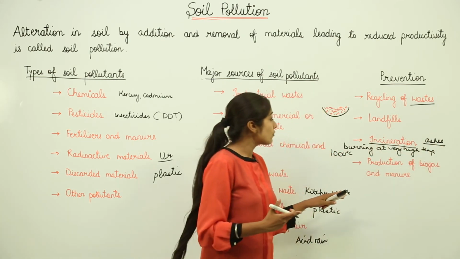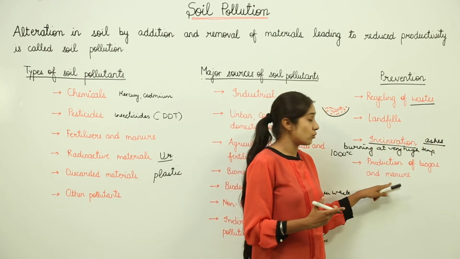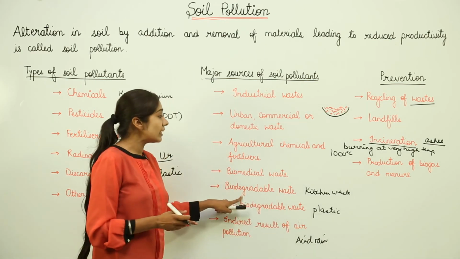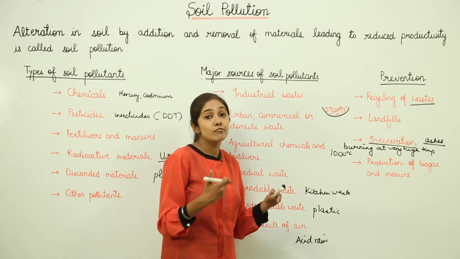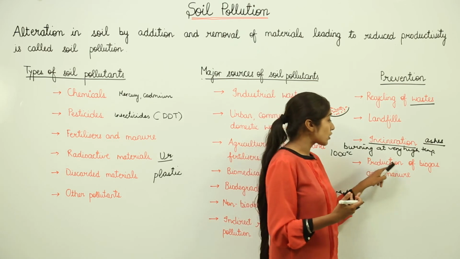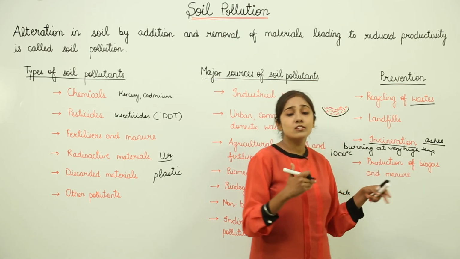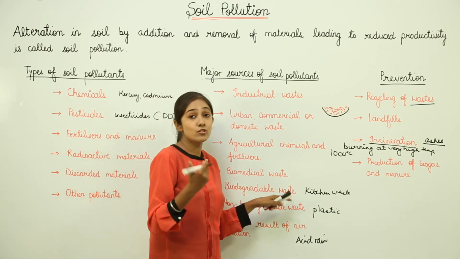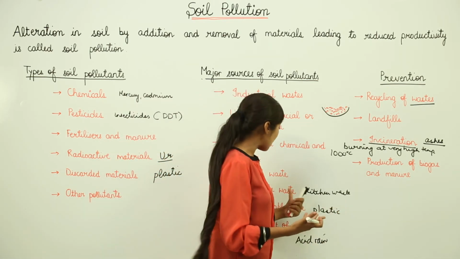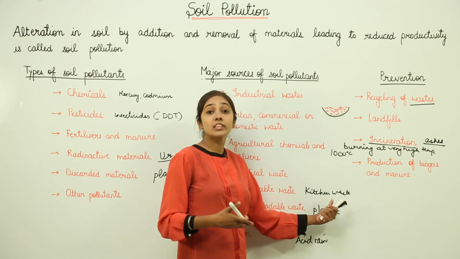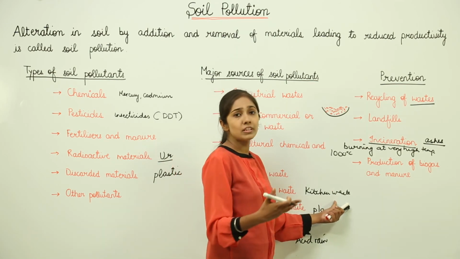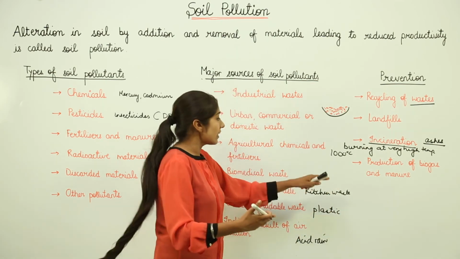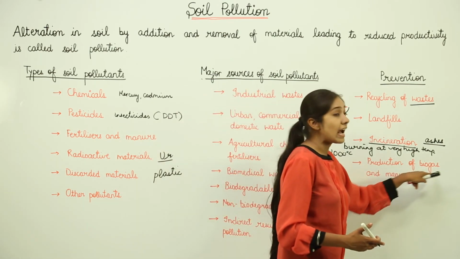Next we have the production of biogas and manure. When we talked about biodegradable waste, this biodegradable waste can be used for the production of biogas and manure. So it's one way to utilize the waste that is going to cause pollution. So this biodegradable waste, for example, I told you the kitchen waste, for example fruit peels, or other kitchen waste, can be used for the production of biogas and manure.